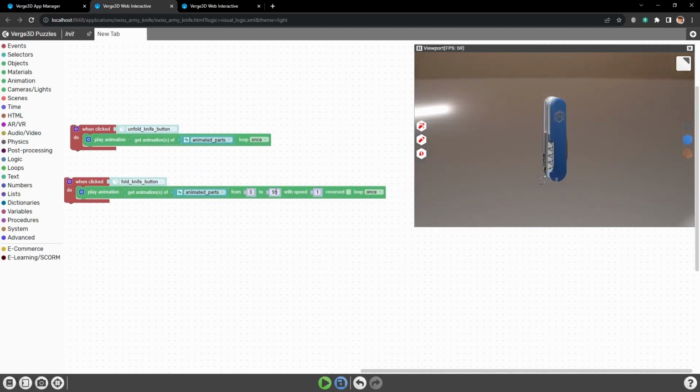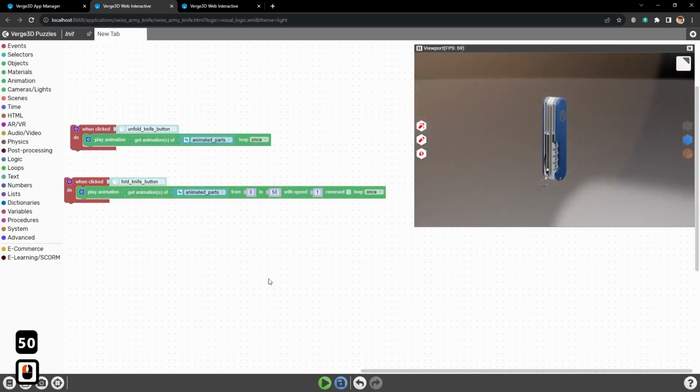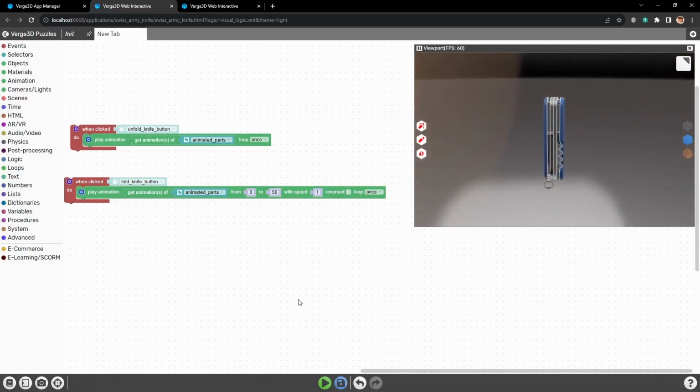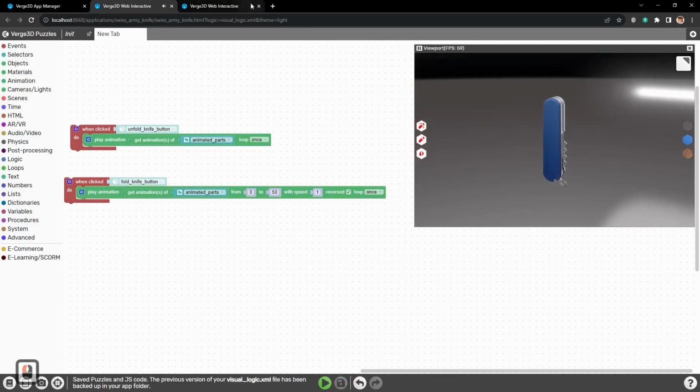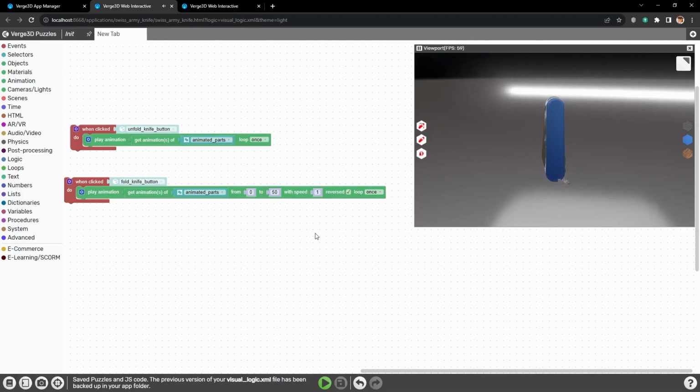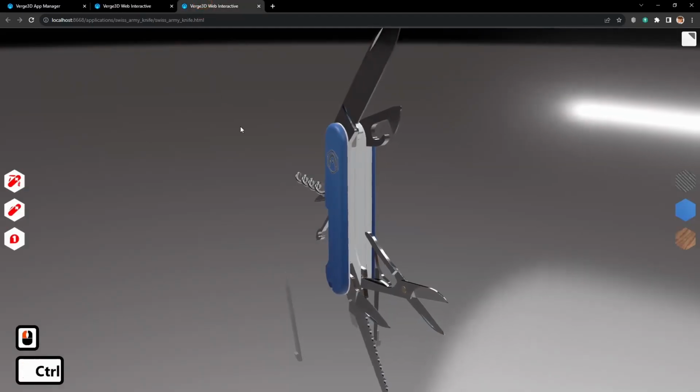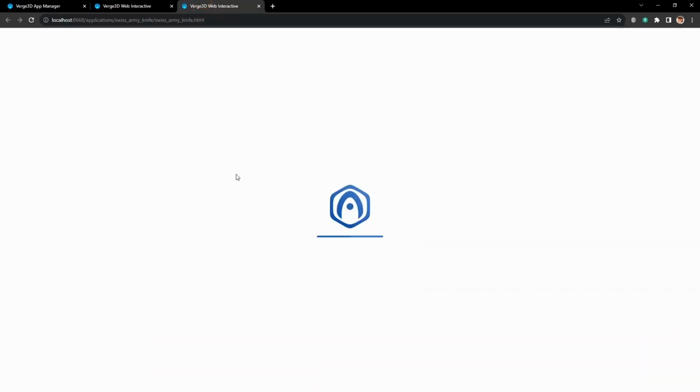Also here we need to set the frame range, so from 0 to 50. And let's set the reversed checkmark. Okay, now everything is set, let's save and reload the application.